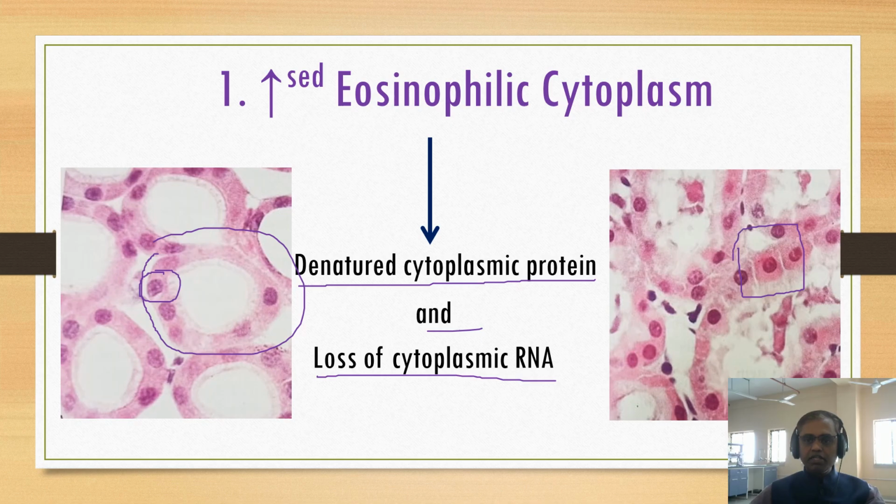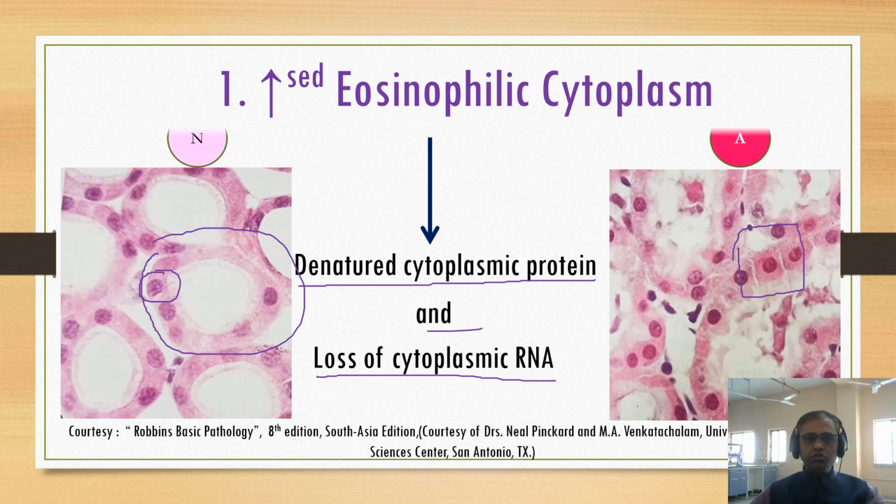In this portion, you can see the cytoplasm is a dark pink color, and the shape is also different. The normal cytoplasm of the cell is a light pink color, but in necrosis you can see a dark pink color. That is known as eosinophilic cytoplasm. Why is there eosinophilic cytoplasm? Because the cytoplasm has denatured cytoplasmic protein and loss of cytoplasmic RNA. This is the first change of necrosis.